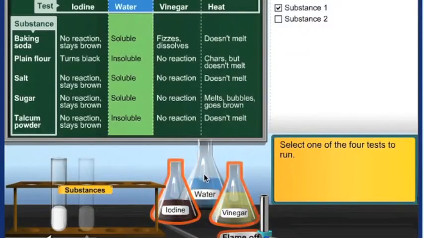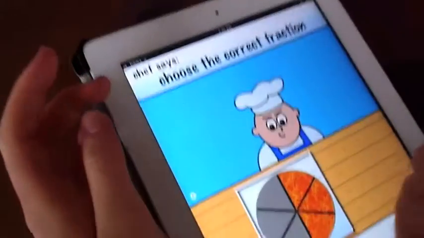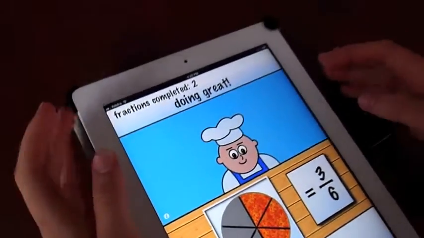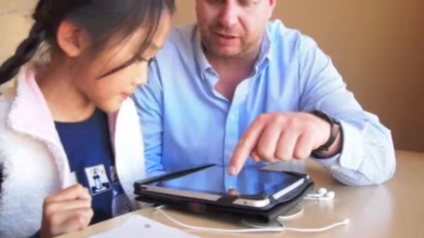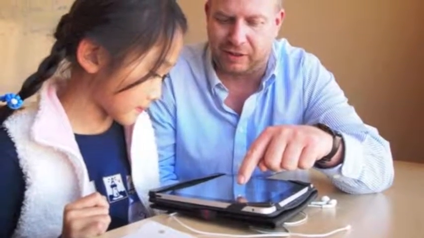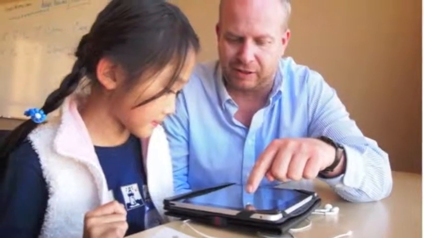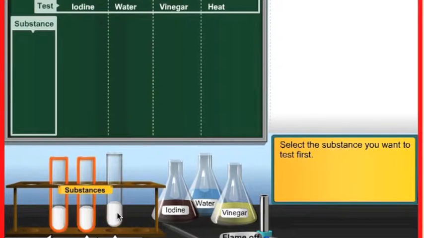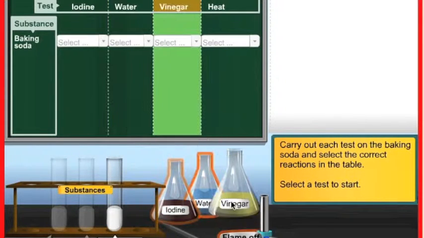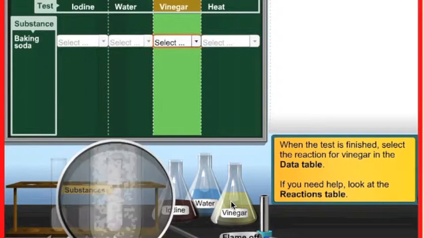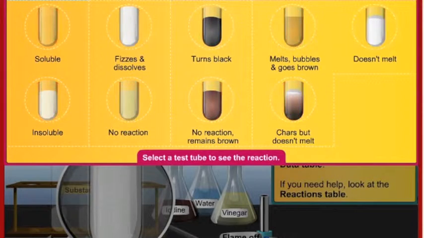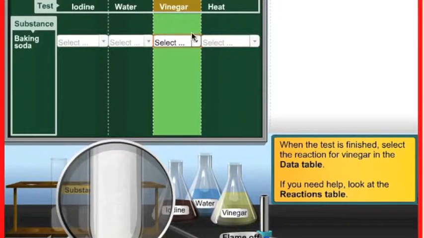Active learning within Pizza Fractions, as discussed by Shelley, Cashman, Gunter and Gunter, would need to be facilitated by the teacher so that students could discuss and explain their understandings with one another. Students in Mystery Substances are able to actively manipulate the substances and testing variables in the laboratory environment, as well as observe the results of their manipulations. Once guided through the investigative process, it challenges students to apply their knowledge to a contextual task in a case-based learning environment.